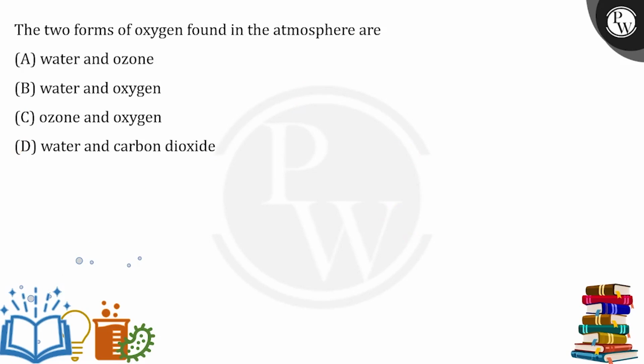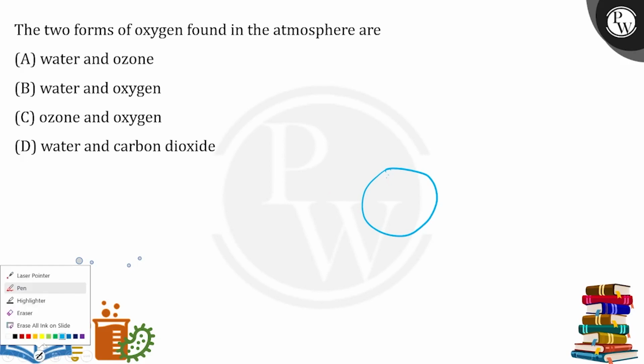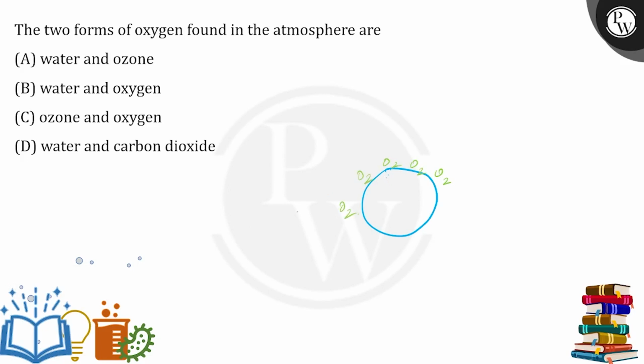The two forms of oxygen found in the atmosphere are... So let's talk about it. Again, we have this Earth, and over the Earth, in the Earth's atmosphere, we will find an oxygen blanket, right? The air blanket, which consists of 21% of oxygen.